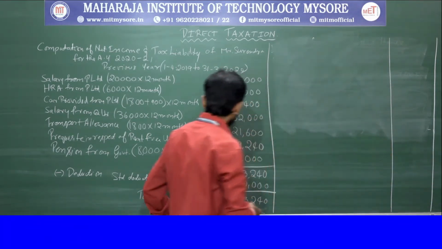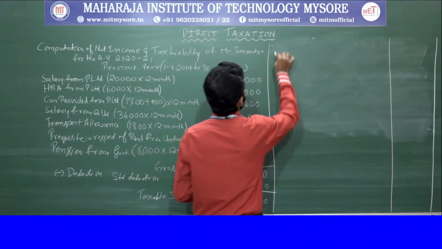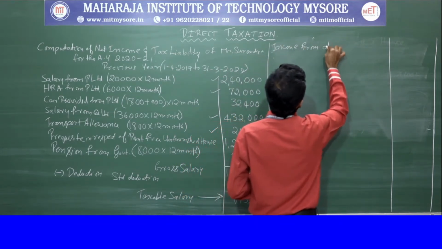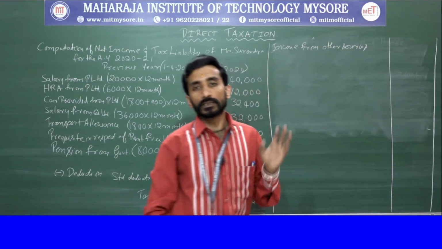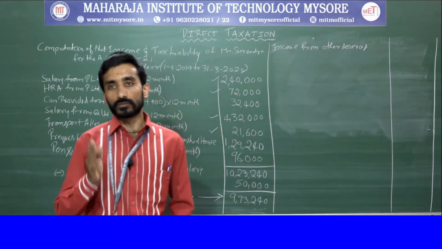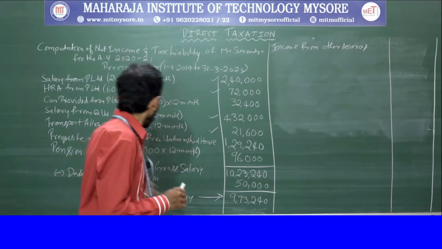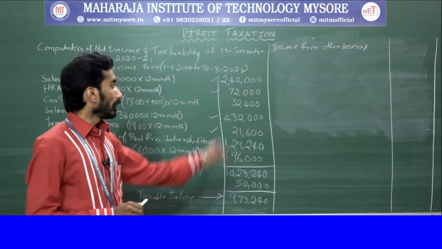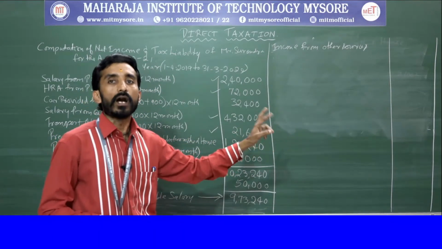So what I will do here is continue with this. For this, we will be adding income from other sources. The amount of income from other sources they have given in the problem is 4,90,000, right? But we have already considered a part of it, that is the pension. 8,000 per month has already been taken. So if we include 4,90,000 again, it becomes double taxation, meaning the amount will be repeated.